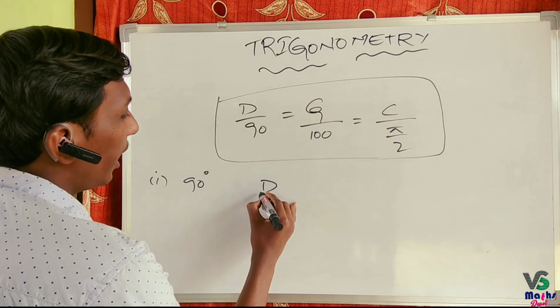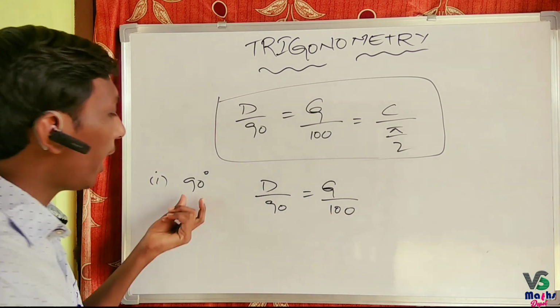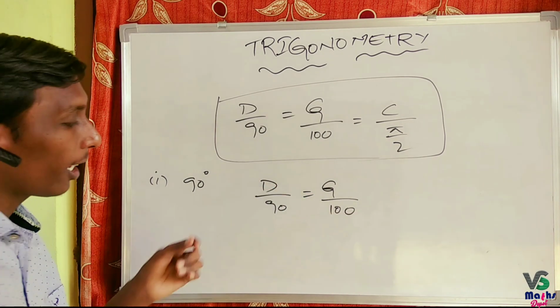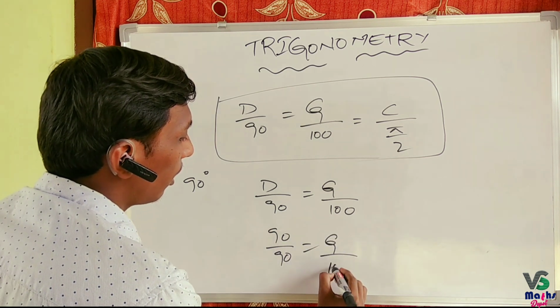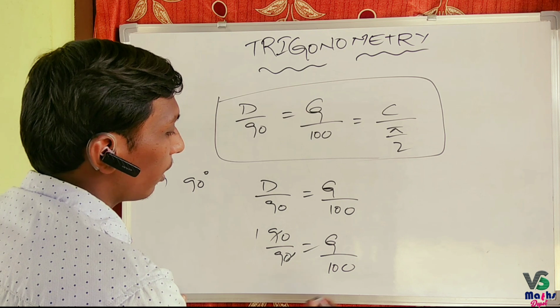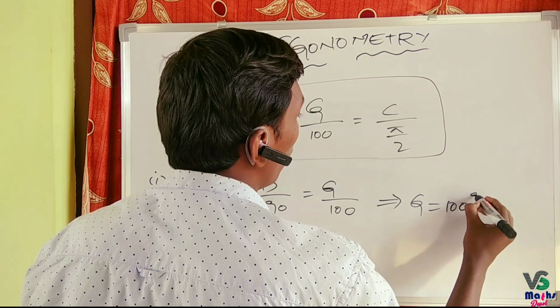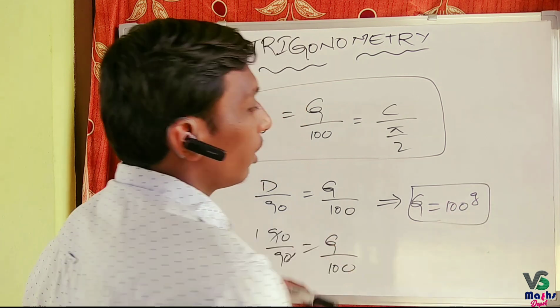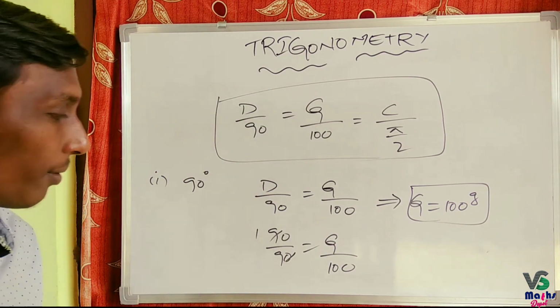Therefore, D by 90 is equal to G by 100. Substituting 90 degrees, 90 by 90 is equal to G by 100, which implies G is equal to 100. Therefore, 90 degrees is equal to 100 grades.